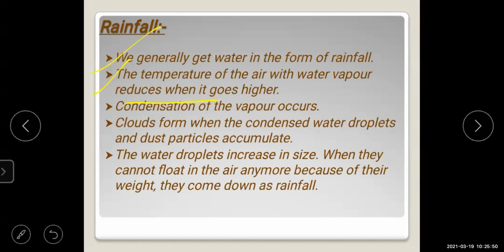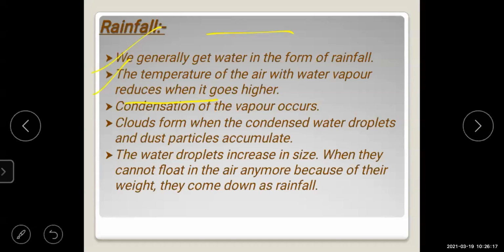That time, because of the heavy weight, you will see the water droplets falling down as rainfall. This is about the rainfall. How is the rainfall formed? Yes, this question also you have to study, students. In your own words, you will be able to write how the rainfall is formed.